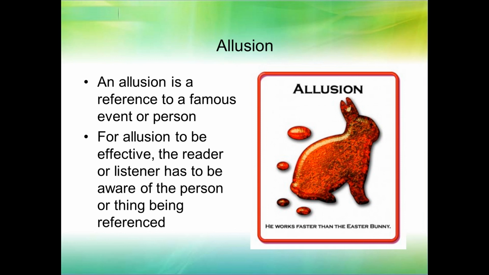So I might say the fence was longer than the Great Wall of China. That's an allusion. That's a reference to the Great Wall of China. They'll understand that. But because they don't celebrate Easter, they don't know what the Easter Bunny is. That's an ineffective allusion. So for an allusion to be effective, the person you're talking to has to know what you're talking about, right? So if I say he's as strong as Heracles, if you know Greek mythology, you know who Heracles was, the strongest man in the world. You might know him better as Hercules, his Roman name.